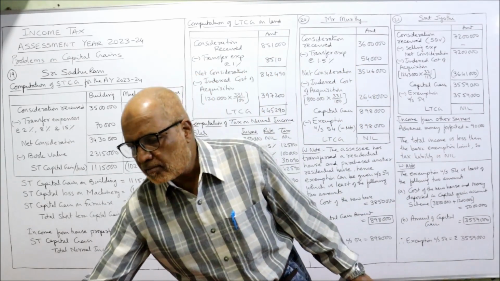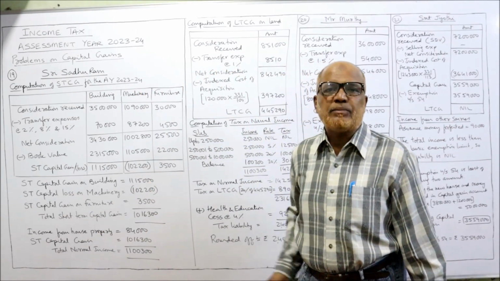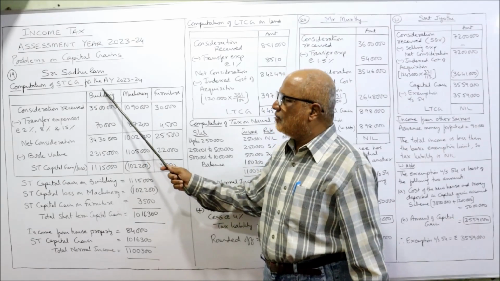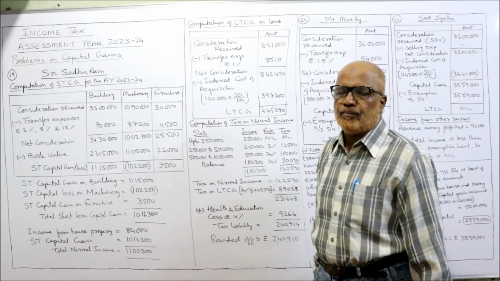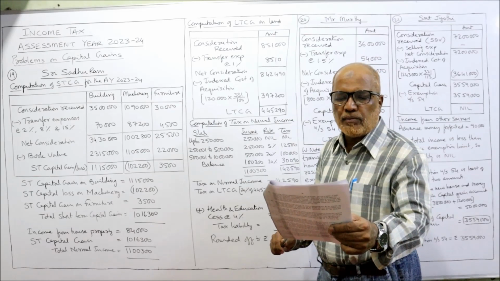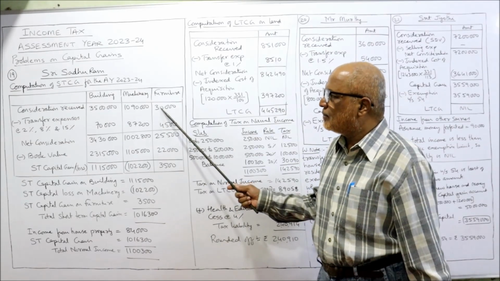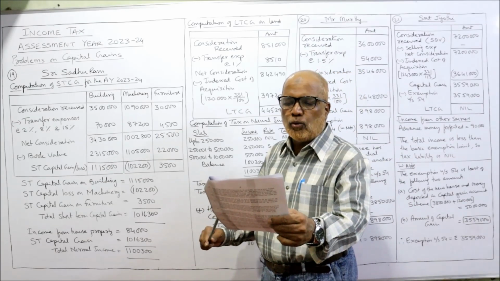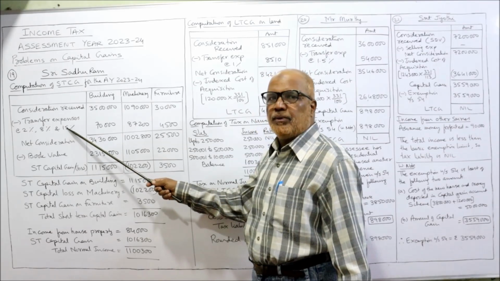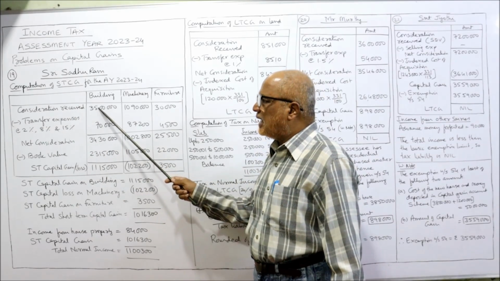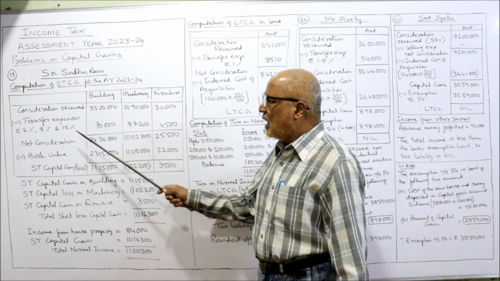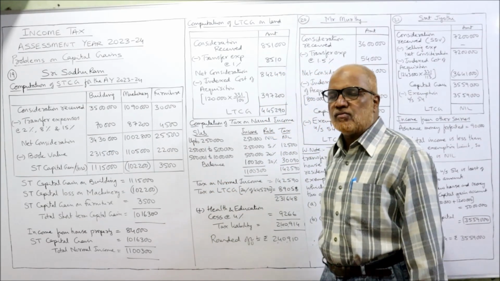Now first we calculate the short-term capital gain on three assets. Sri Sadhuram, computation of short-term capital gain for the assessment year. Building, machinery, furniture. Consideration received, that is the sale price, given in the problem: 35 lakh, 10 lakh, 30,000. Transfer expenses are given as 2%, 8%, 15%. So 2% of 35 lakh is 70,000, 8% of 10 lakh is 80,000 (87,200 net), and 15% of 30,000 is 4,500.